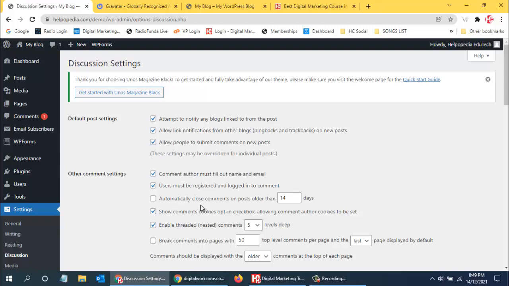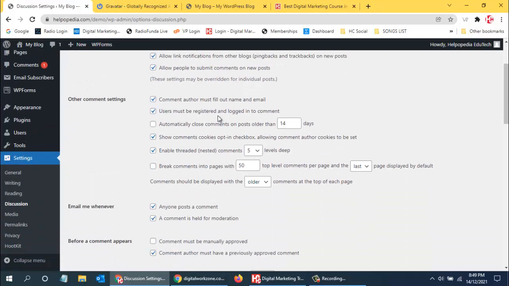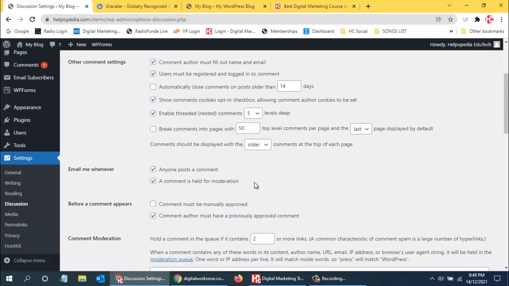And if we want to close comment posting, we can close it after 14 days, or if we don't want that, we can keep it on also. So all the options are over here. Here we can see anyone can post a comment, or a comment is held for moderation. This is the most important for us: a comment is held for moderation.